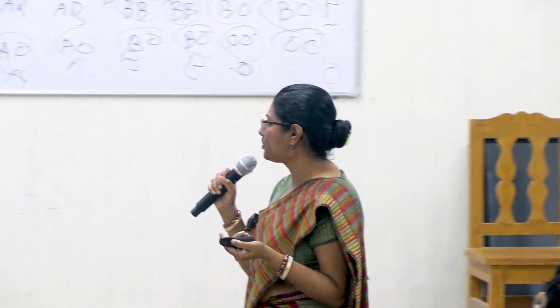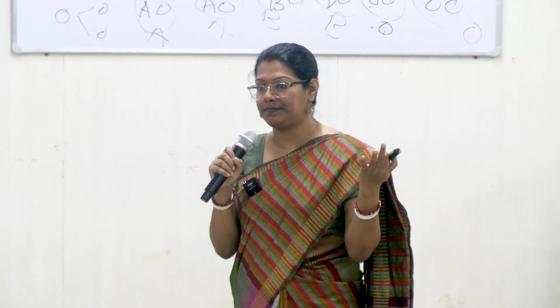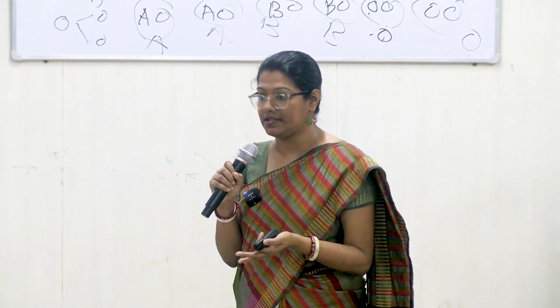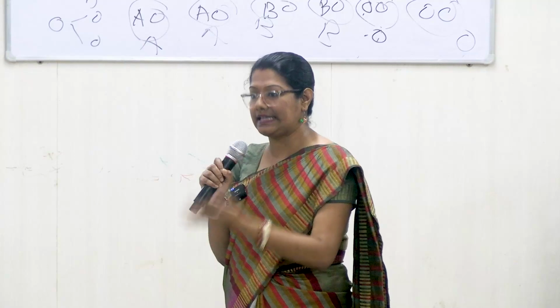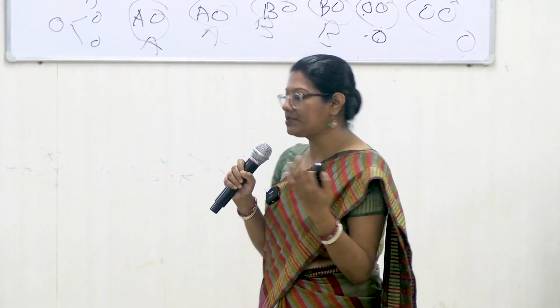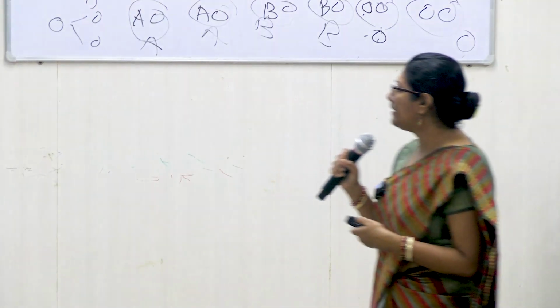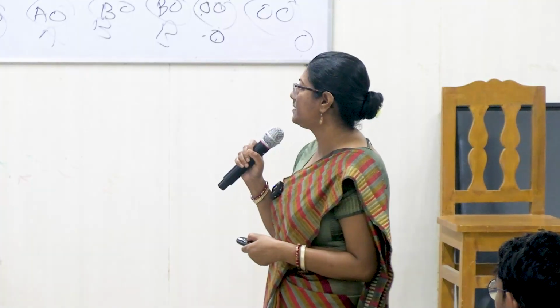So what are the things that must be included in the doctor's requisition? Which component is required? What volume or dose do they want us to give? How urgent is it? Because you might have 3 A positive bloods and 4 or 5 requisitions. So which one is more urgent? Which one can you delay maybe till evening, maybe till the next day? All these things we must discuss with whoever gave the requisition. Clinical details or any previous transfusion history are also very important.